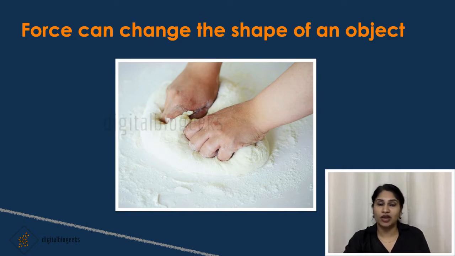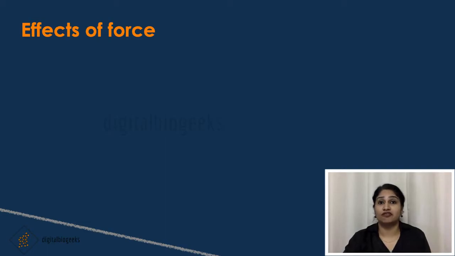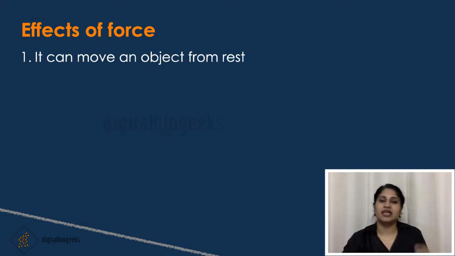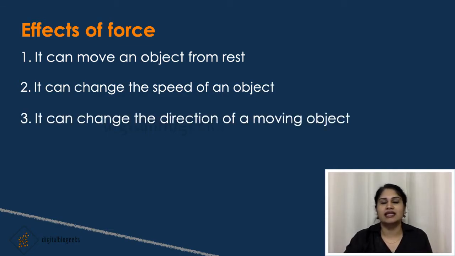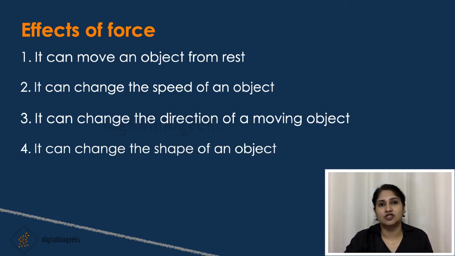Likewise, when you pull a rubber band which is suspended from a hook, the shape of the band changes, it gets elongated. From this, we can conclude that a force can change the shape of an object. Let's recap what the effects of forces are. It can move an object from rest, it can change the speed of an object, it can change the direction of a moving object, it can change the shape of an object.